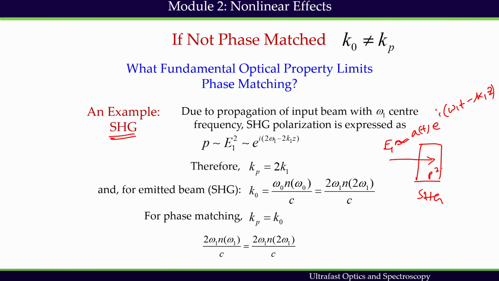So, second order polarization can be written as, if we forget about this envelope function for now, this. So, Kp is nothing but 2K1. That is the definition of Kp.